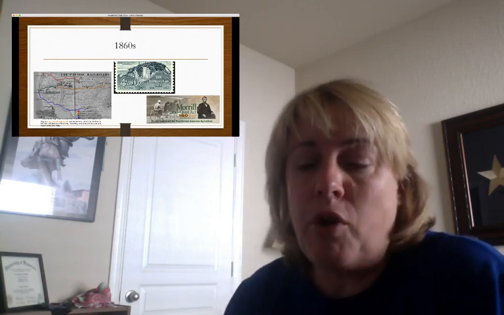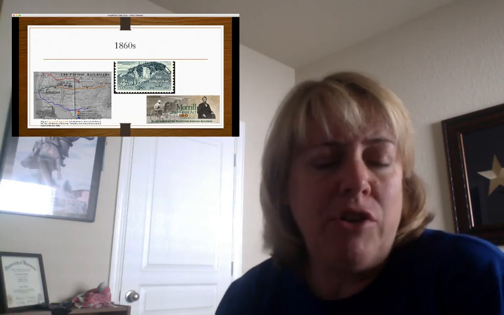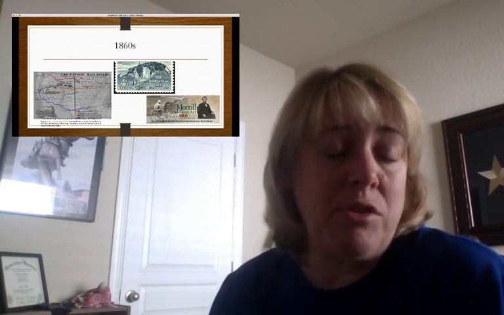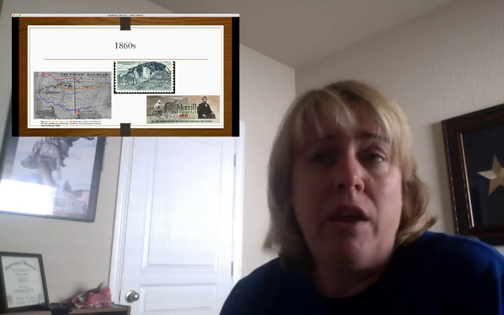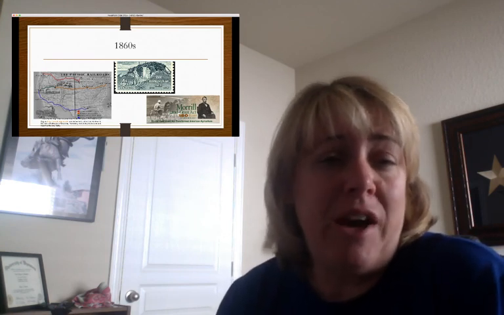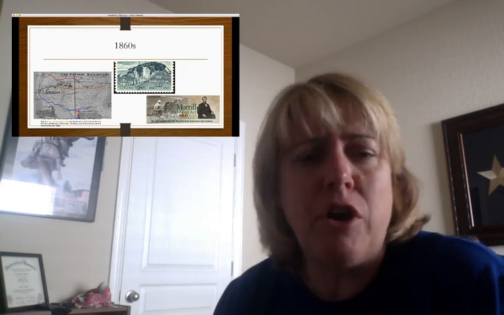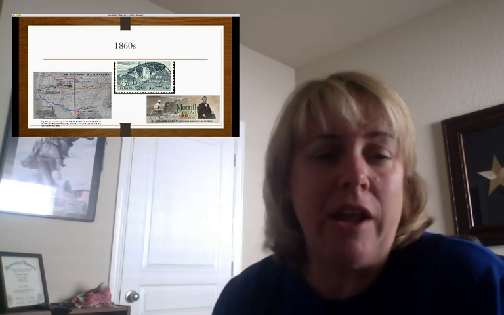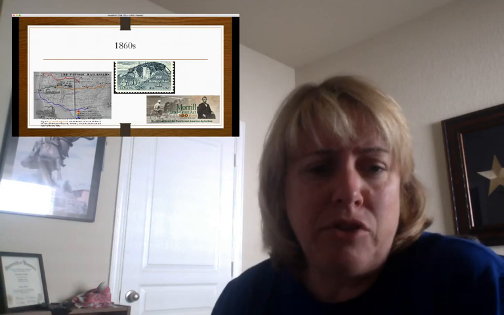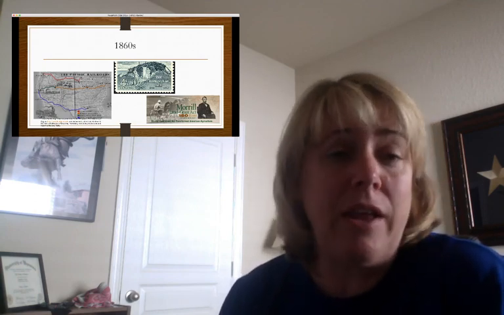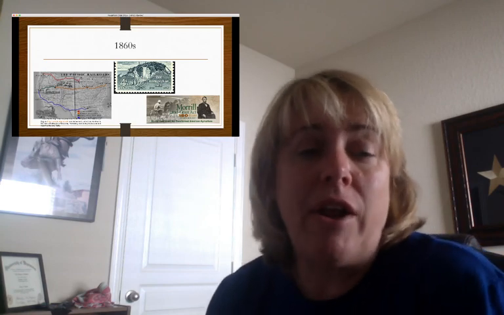The next act I want to talk about is the Homestead Act of 1862. This is going to offer a certain amount of acreage to families to move out west, and all they have to do is farm it and maintain it, and after I believe 5 years they own that land outright. The third act I want to talk about is the Morrill Land Grant Act. That's going to lead to the development of colleges throughout the West. I mean, a lot of you guys are planning on going to A&M. You can thank the Morrill Land Grant Act for that.